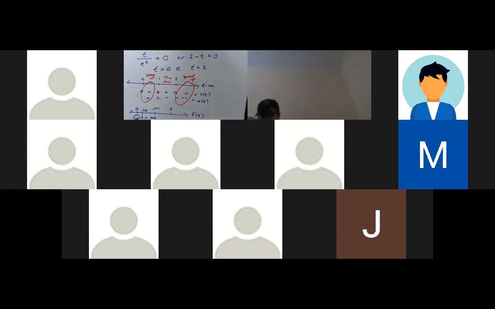And of course, I would write that with interval notation. I would write out speeding up, and I would use open brackets 0, 1 and 2 to 5. And then I would put slowing down between 1 and 2.